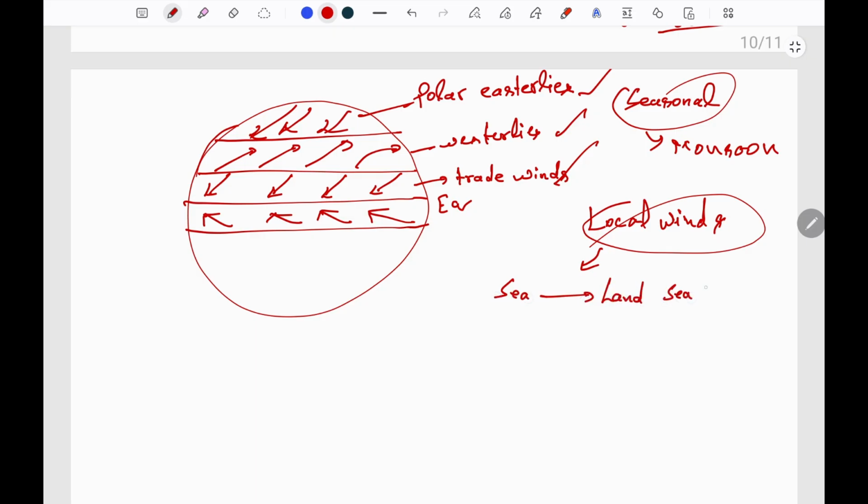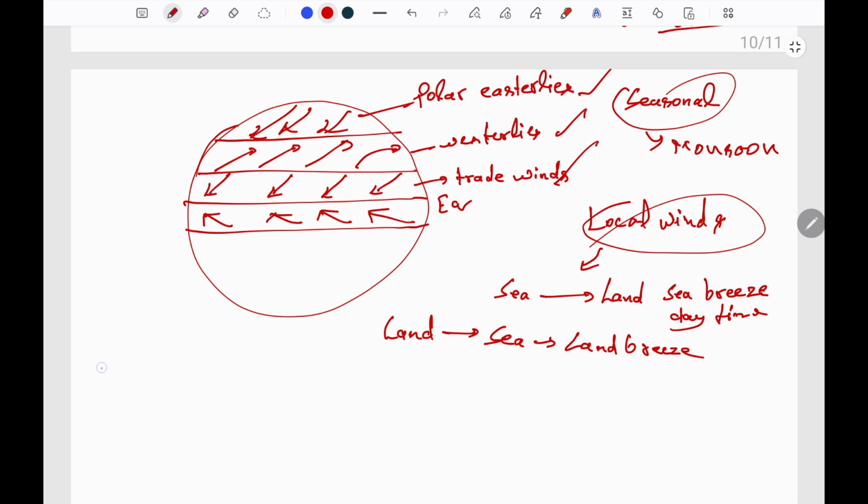This is sea breeze, generally in daytime, and in the night time the wind moves from land towards the sea, which is known as land breeze.